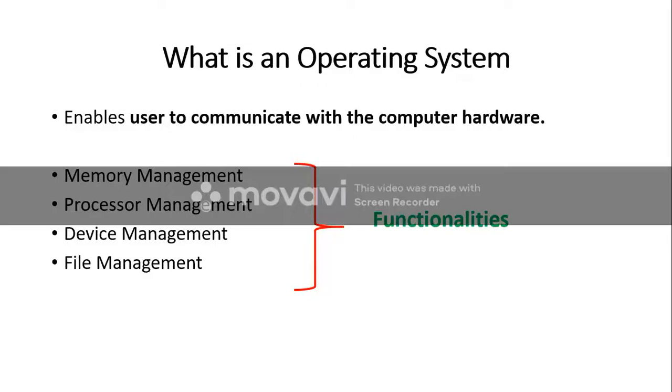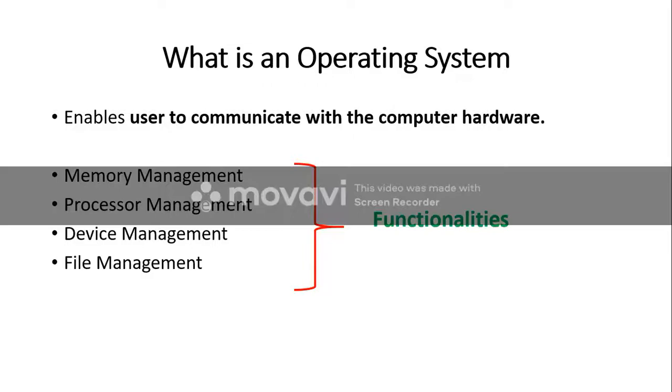So now, what is the hardware? The hardware may be a processor, it may be memory, RAM, it may be hard disks, it may be any peripheral device. So when you do any task, the task is basically achieved through this hardware. But we don't interact with the hardware directly. We interact with the hardware through a special software, and this software is called the operating system.